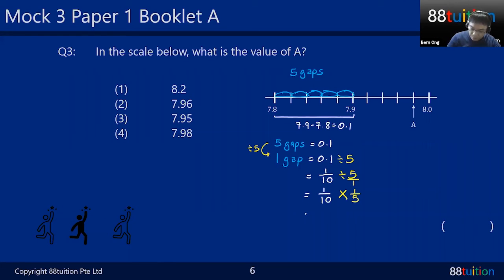Okay, so now how do you multiply? Top times top, bottom times bottom. 1 times 1 is 1. 10 times 5 is 50. Sure, how do you express this as a decimal? Don't worry. For decimal, you want the denominator to be 10, 100, or 1,000, right? Can I change this to 100? Can. So it will be 2 over 100, and 2 over 100 can be written as 2 hundredths, which is 0.02. Can you see or not?